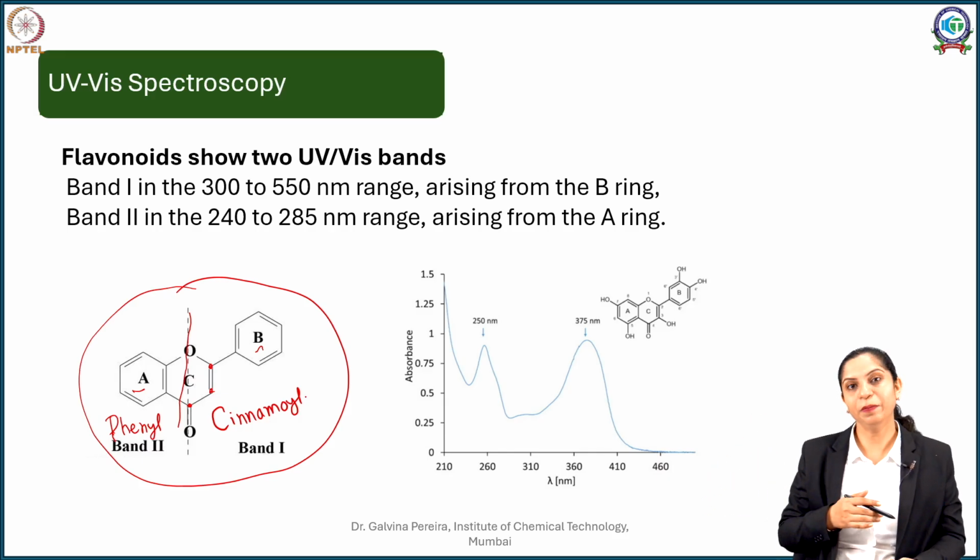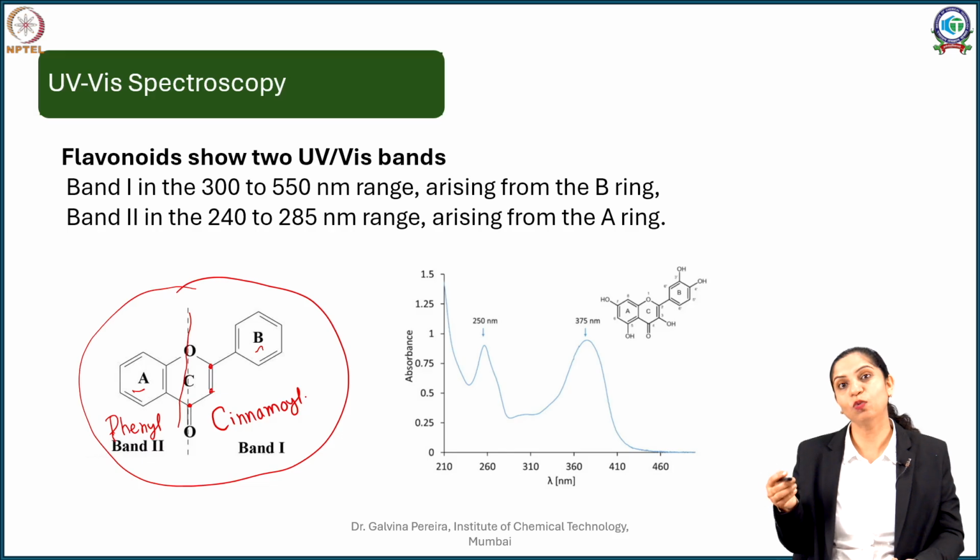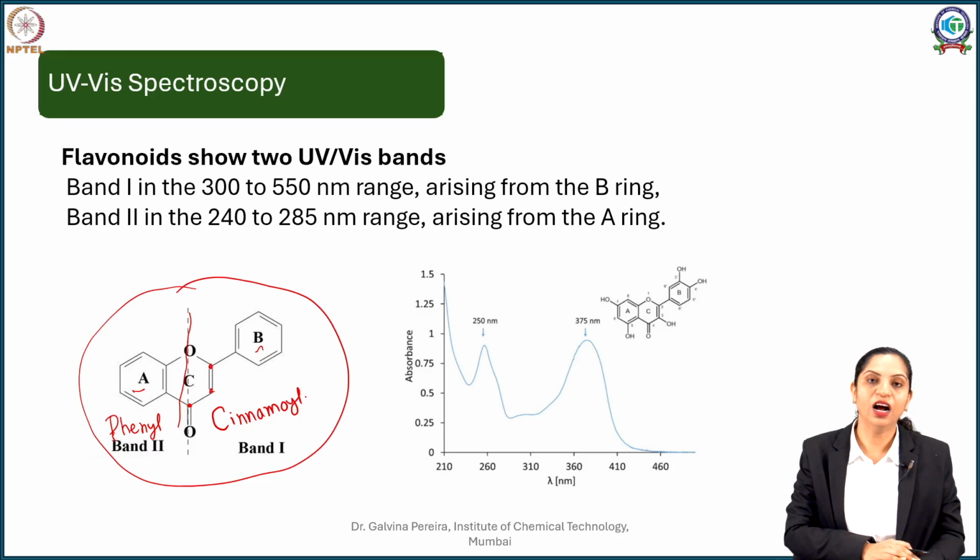In a similar manner, there are certain rules which can be applied to compounds, like your Woodward-Fieser rule. So when you do that kind of addition, you can predict what wavelength your compound will absorb.